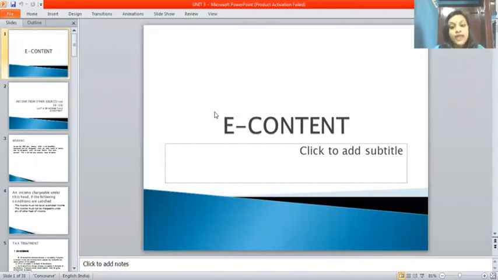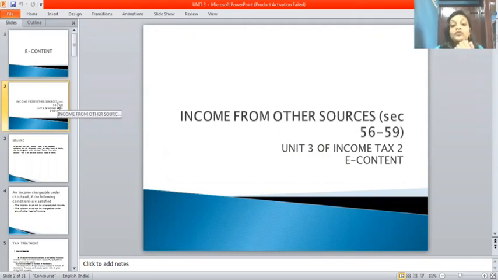Today my subject is Income Tax 2, that is BCom 5th, 6th sem. Before I start, you have already studied Income Tax 1 in 5th sem, isn't it? In that you have studied the 5 heads of income tax. Which are the 5 heads of income tax? One is income from salary, income from house property, income from profits and gains of business and professions, income from capital gain, and last one is income from other source. Isn't it? These 5 heads you have already studied in 5th sem.